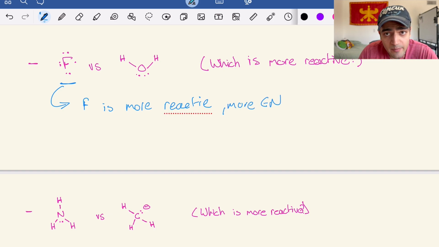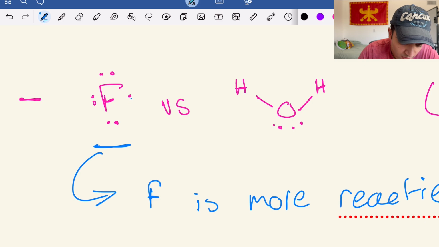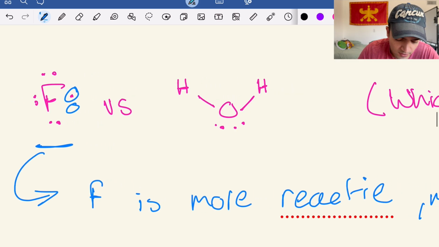And the other thing to think about in this case is if you didn't just want to go off of the electronegativity and you wanted to look at these atoms and the water molecule together and understand, all right, but why is that actually happening? Why is the fluorine going to be more reactive? Well, with the fluorine, if you look at it over here, we're essentially having just the one electron by itself. It's not paired up with something.